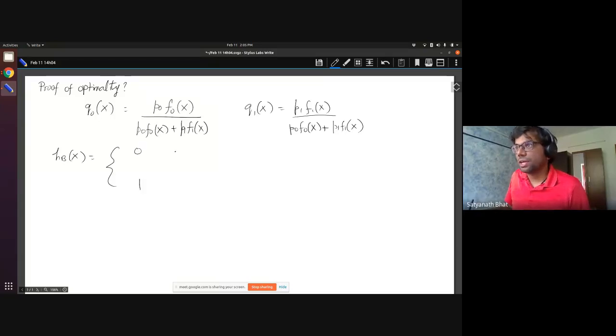It reports 0 when Q0 of X is greater than Q1 of X. Otherwise, if Q0 of X is less than or equal to Q1 of X, we will report 1.